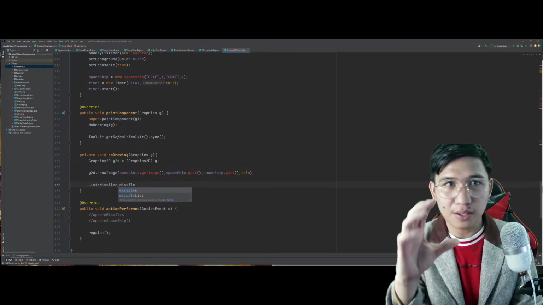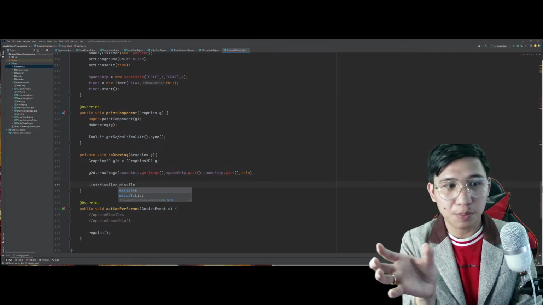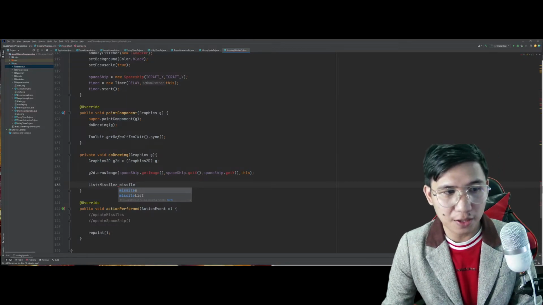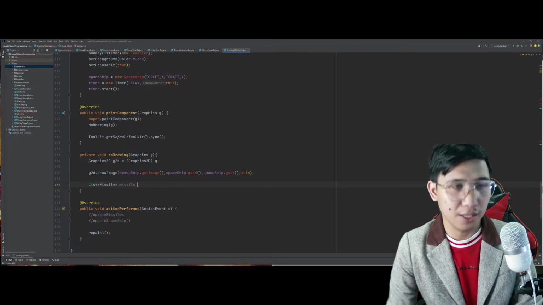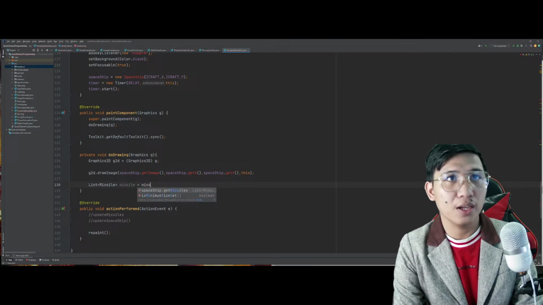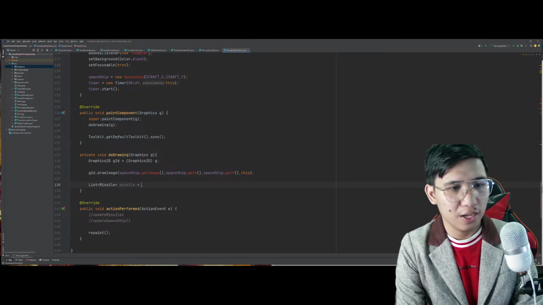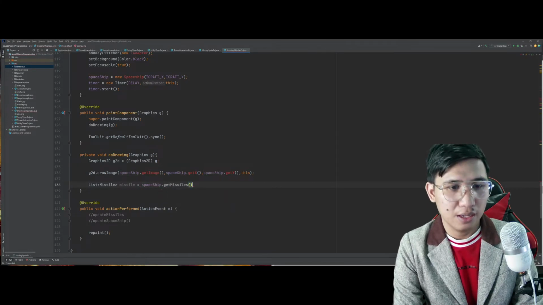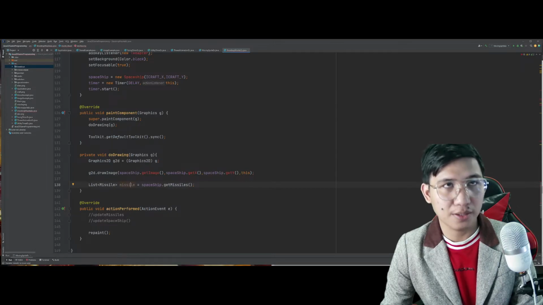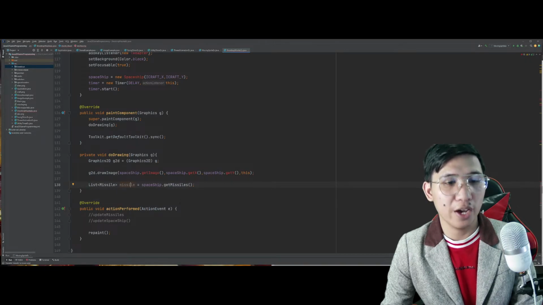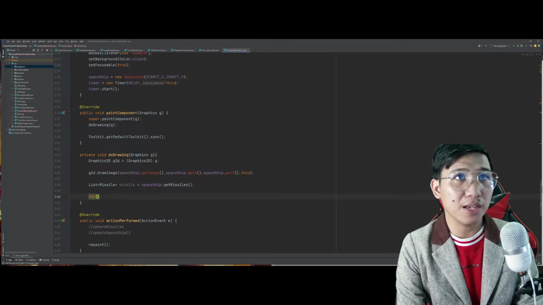This time, hindi sa container, but then sa specific list na siya. So, ibig sabihin, yung missile na to, dito ngayon niya mailalagay sa list na yan. Nilalagay lang natin si missiles sa list.